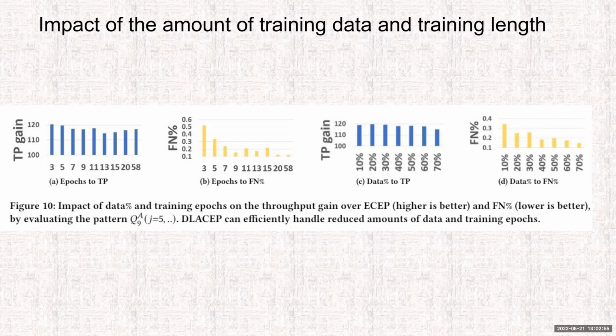But in this experiment, on another showcase pattern, we saw that even with a relatively smaller number of training epochs, or a smaller percentage of data used, the throughput gain does not vary widely, while the false negative percent reaches a plateau relatively early. This means that we do not actually have to train using all our data and all of our training time to reach very good results with our system.